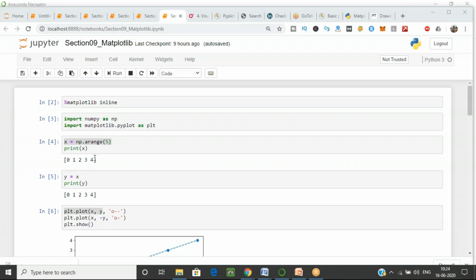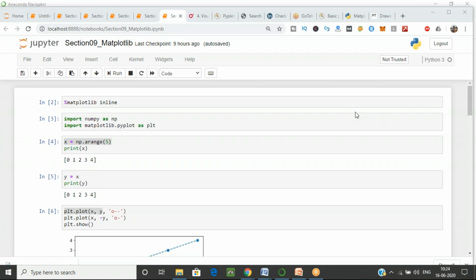This is our output, and I want to draw a straight line for that. So I'm assigning the x value to y with y equal to x, and then just printing the y value. Now you can see in the x coordinate we have the values 0, 1, 2, 3, 4, and in the y coordinate we also have 0, 1, 2, 3, 4, right?